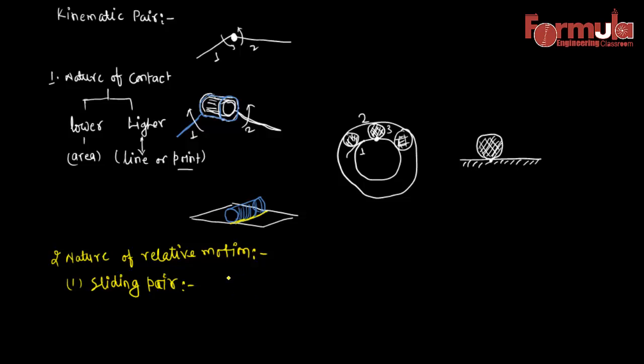We can understand this by this example: this is a solid shaft, which we discussed before, and this solid shaft has a rectangular hole here, and there is a rod passing through it, and the rod goes out this side.